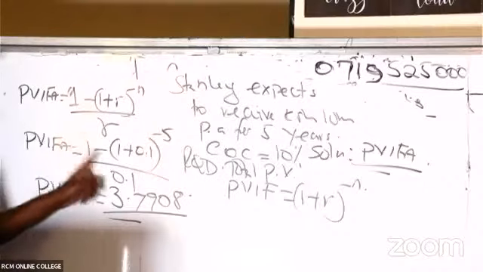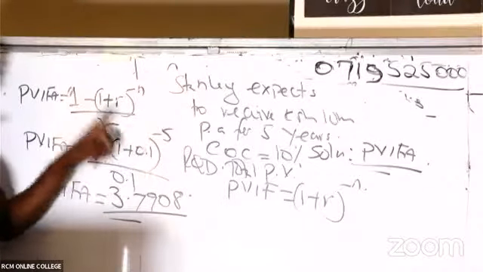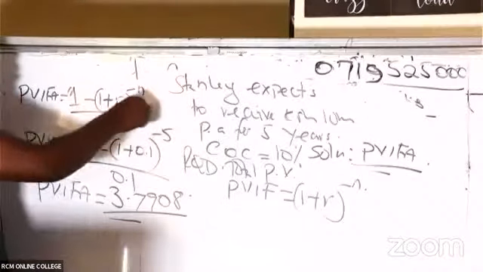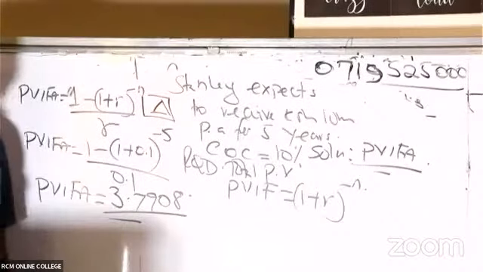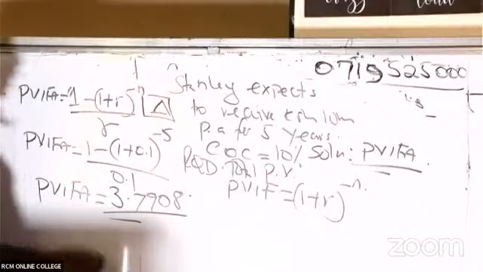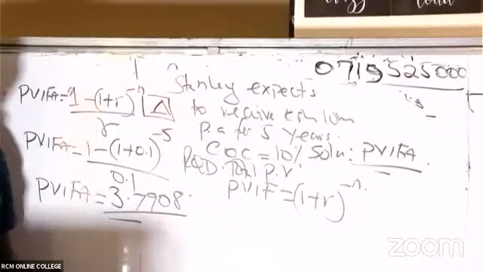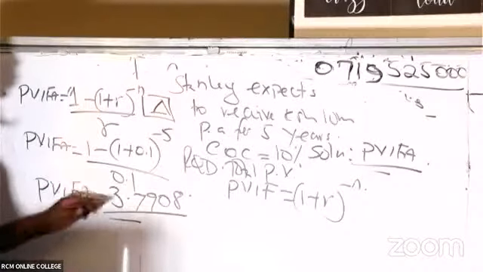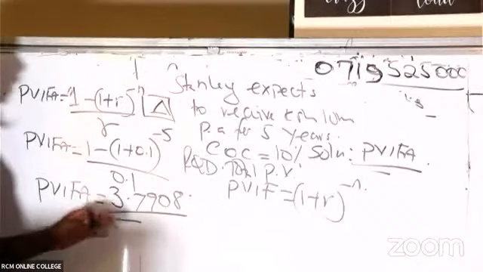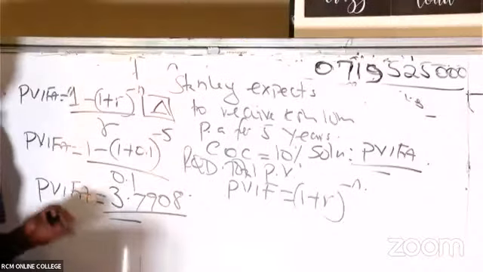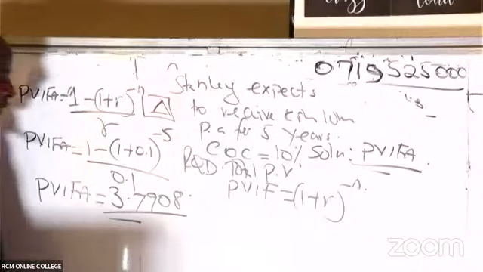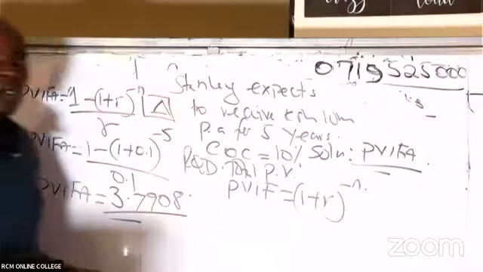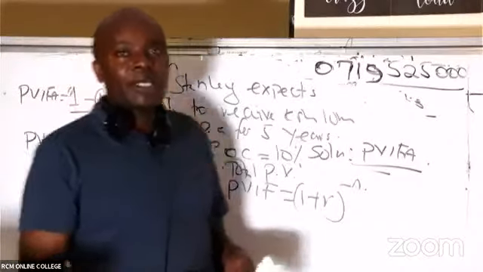I took 1 minus 1.1, then ensure that you know how to raise like this. So you raise to negative 5, and then you say equals first. Once you say equals, you are able to get the numerator. Whatever answer you get, you divide by 0.1. Elijah has confirmed 3.7908. You seem to be having calculators, my great students.